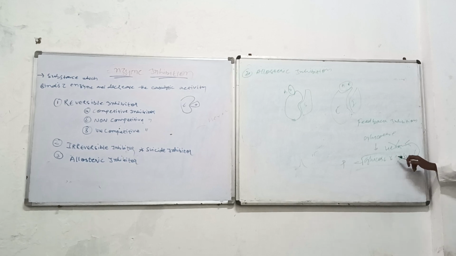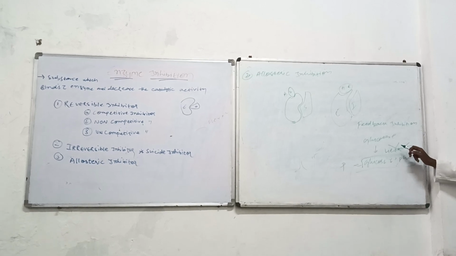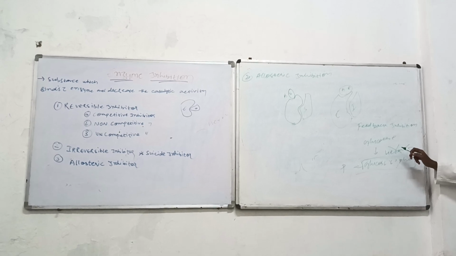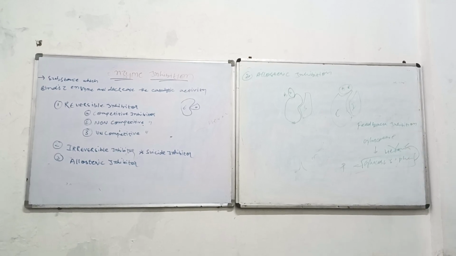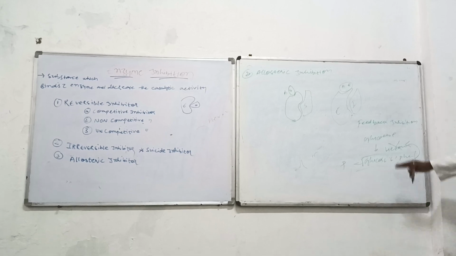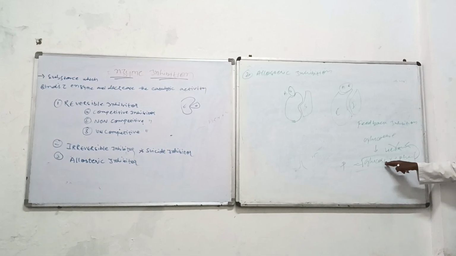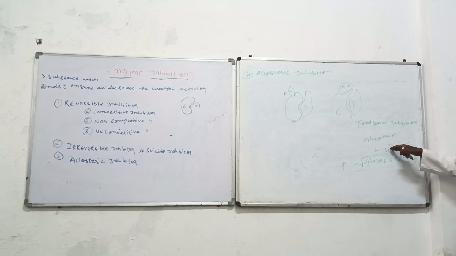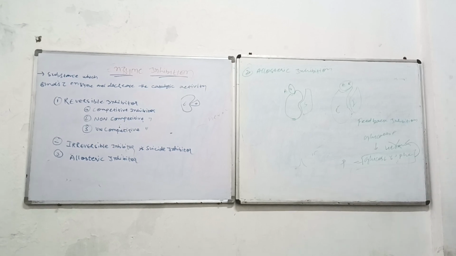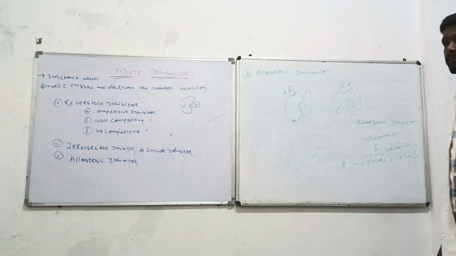If the product is going and telling the enzyme to stop the activity, this kind of thing is called feedback inhibition. We have taken a feedback from the glucose, but it is inhibiting the activity of hexokinase. So this will be called feedback inhibition.